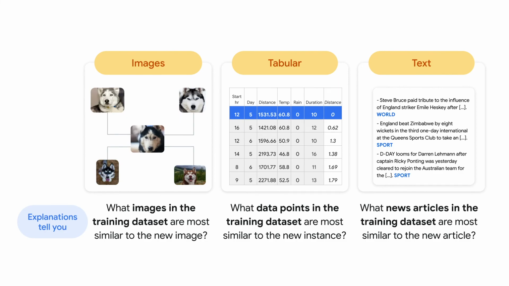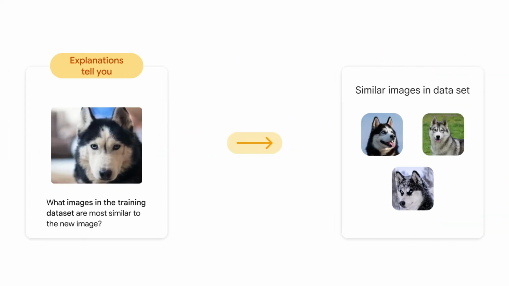The focus here is on explaining the model's results by looking at the training data. Example-based explanations are another interpretability technique that allows users to understand model behavior and how predictions are made. It relies on providing approximate nearest neighbor-based explanations. We can generate example-based explanations for multiple types of data such as image, tabular, and text. For images, example-based explanations will show you which other images in the training data appeared most similar to the new image that you want to classify.